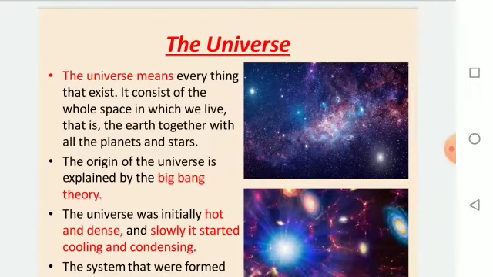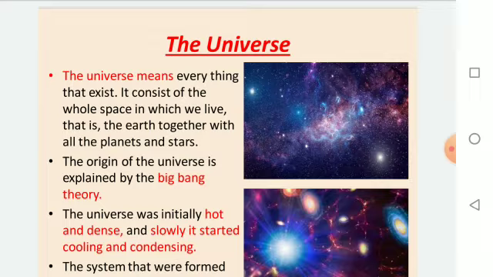The universe means everything that exists. It consists of the whole space in which we live, that is the earth, together with all the planets and stars. Means everything which is there on the earth, including the planets and stars, is known as the universe.